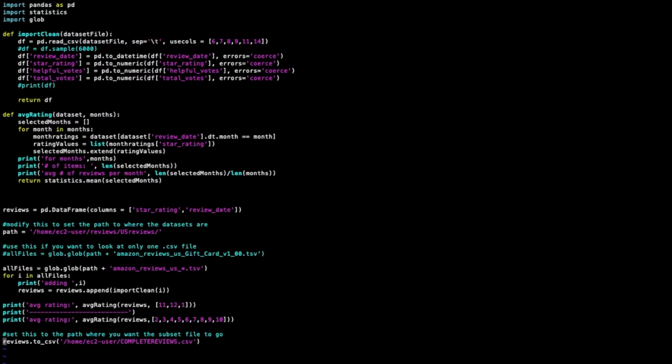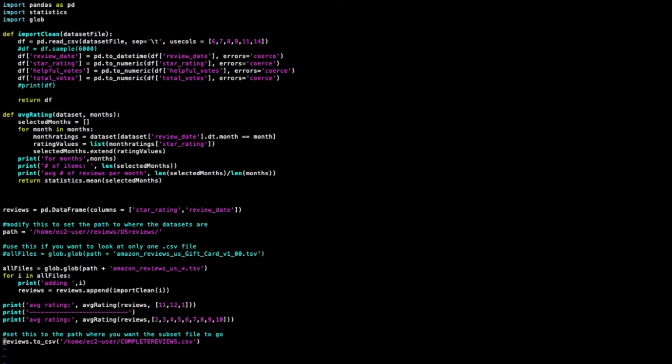And then I have the average rating function. Again, what I was hoping to look at is average rating for some of these categories. This function takes the data frame and finds out exactly the average star rating for all these reviews. And then after these functions are defined, you'll see the actual script running.